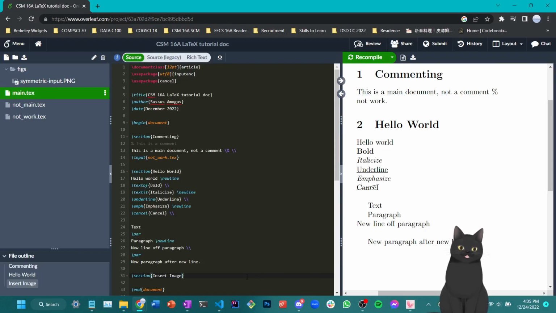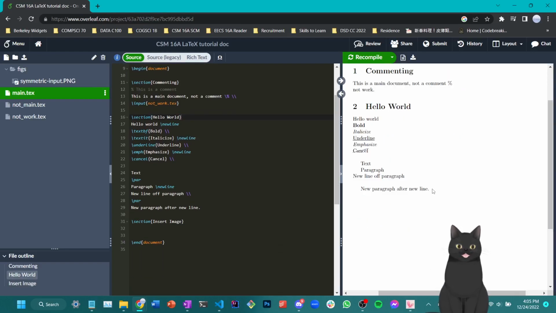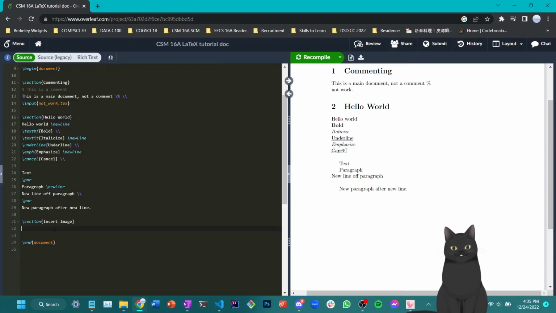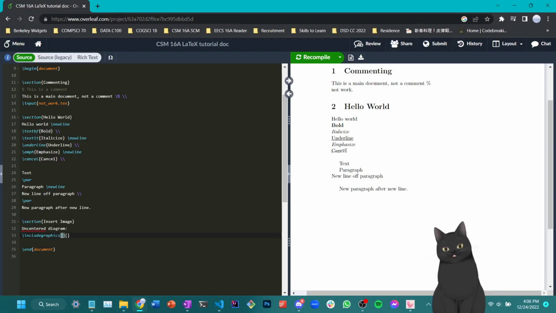Okay, let's try to insert an image here. So first and foremost, let's start with a basic one. So let me just reduce the dimensionality here. And okay, I am going to start off with inserting an image in an uncentered way, which would use a simple command called \includegraphics. As you can see, here are optional parameters, which we'll use one of them later. And the curly bracket here will contain the address towards your document.